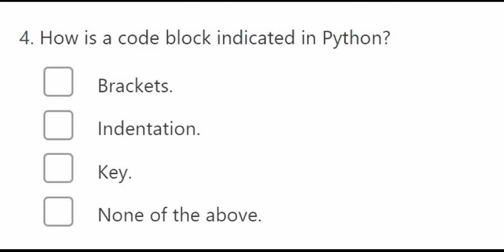How is a code block indicated in Python? In Python, a code block is indicated with indentation. There are no brackets or curly braces like in C and C++. You indicate a particular block of code with clear indentation. With the indentation, you can see the actual block of any code.